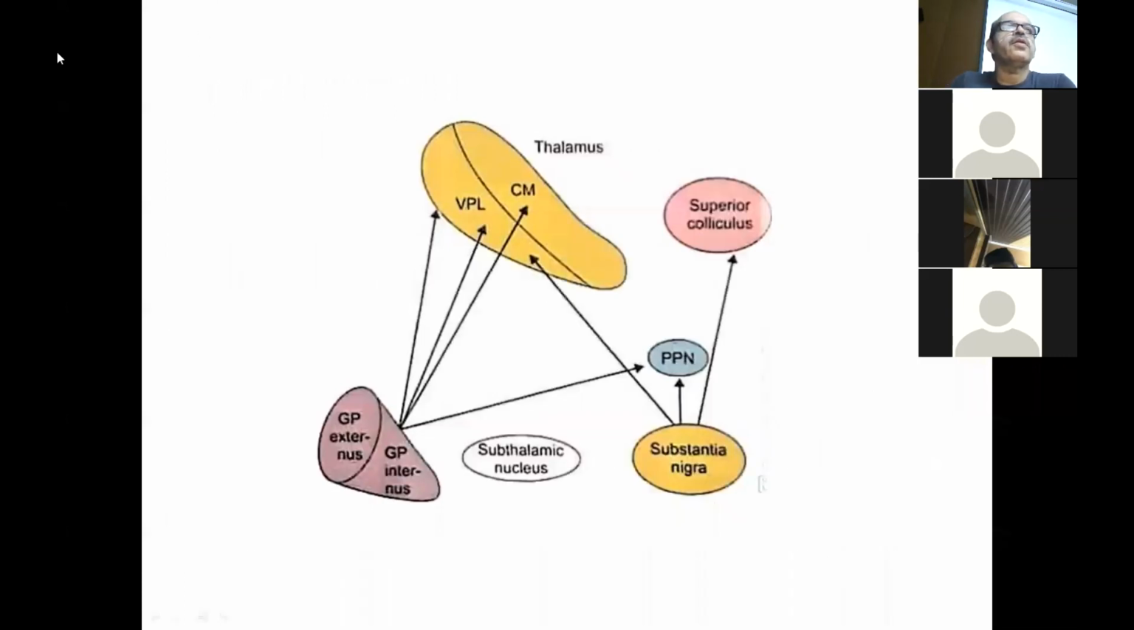Here we can see that the main output is from the globus pallidus and substantia nigra to the thalamus. The globus pallidus sends fibers to the thalamus, the ventroposterior lateral nucleus of the thalamus, and the centromedial nucleus of the thalamus. In addition, the substantia nigra also sends fibers to the superior colliculus. So the main output of the basal ganglia is through the globus pallidus and substantia nigra, and both of these send fibers to the thalamus.